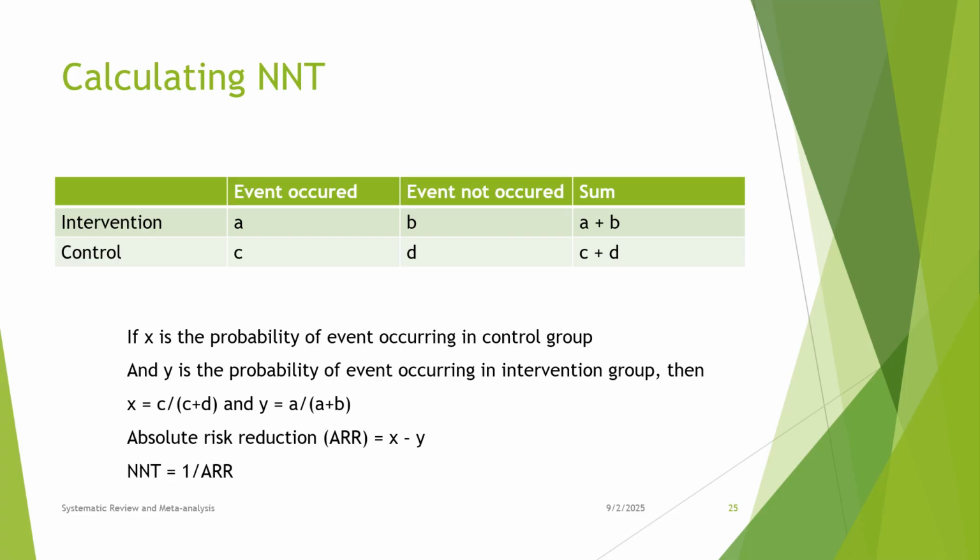So, for intervention and control, event occurred, event not occurred, and the sum can be calculated. If X is the probability of the event occurring in the control group and Y is the probability of the event occurring in the intervention group, then X is equal to C by C plus D and Y is equal to A by A plus B. Absolute risk reduction is equal to X minus Y. NNT is 1 by ARR.